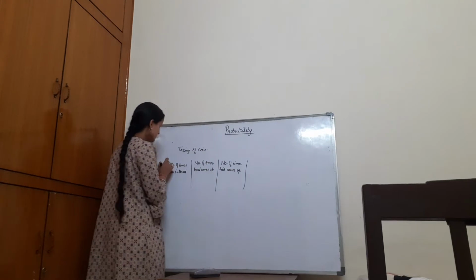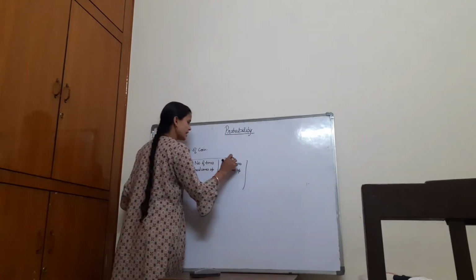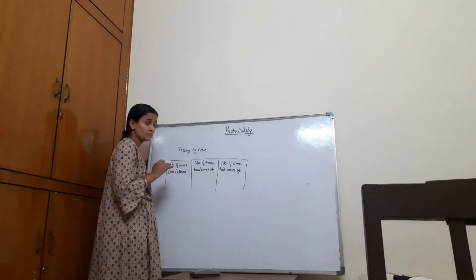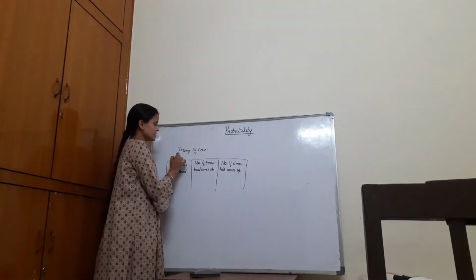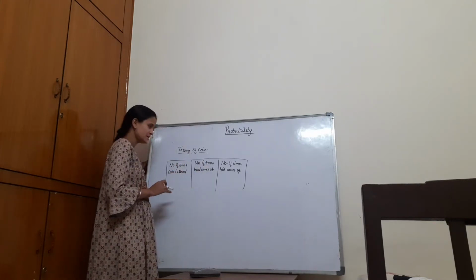So these are the three things that we write in this activity that we are doing now, first for understanding the concept of probability. So tossing of a coin is our experiment.